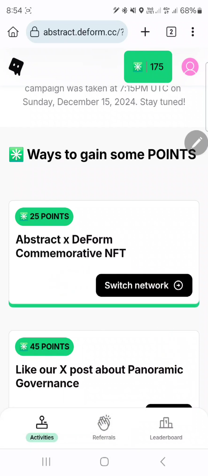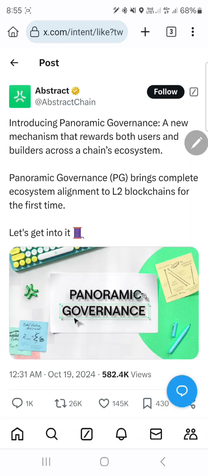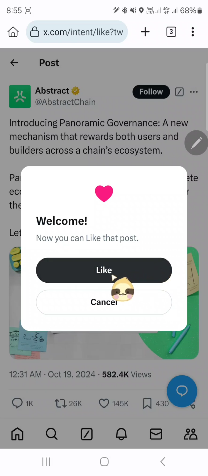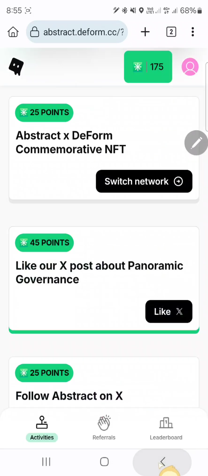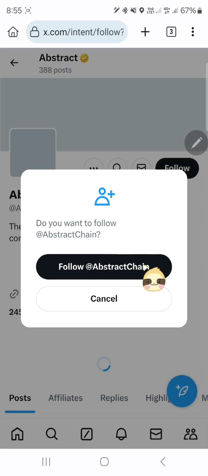And next one is minting a NFT, so I will share regarding this later, and just skip now and do the next one like their X post. And here you can see it is automatically shown, and just like and back and click on verify. And next one is follow abstract on X handle, so click on follow and follow their X handle and go back.